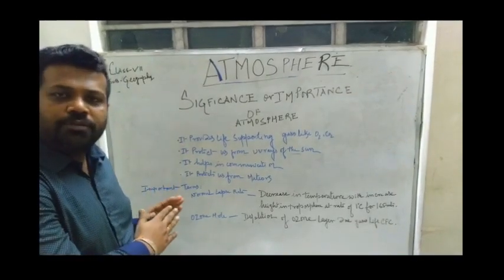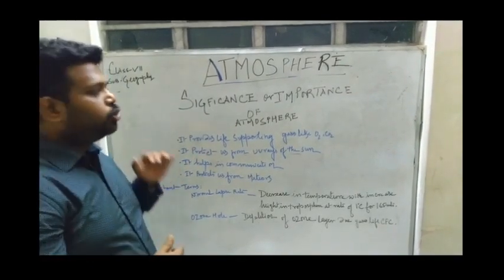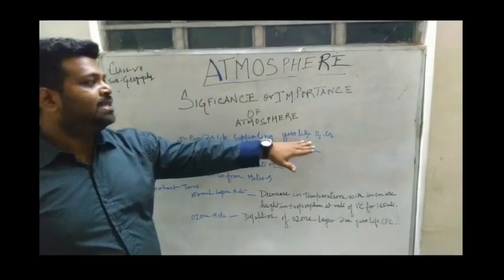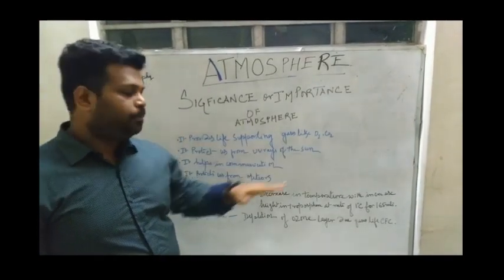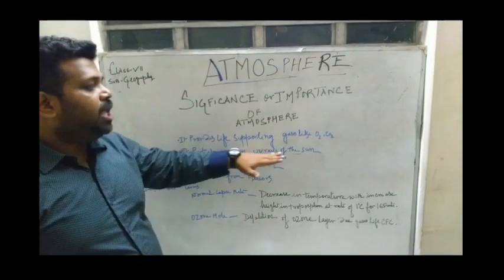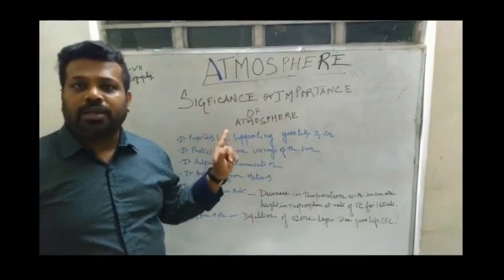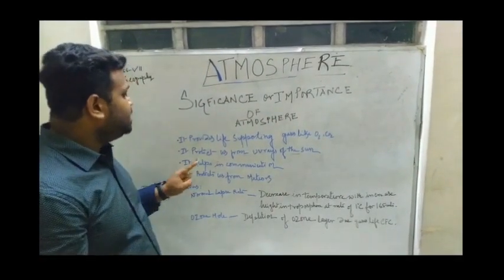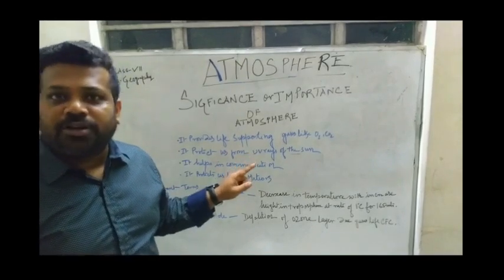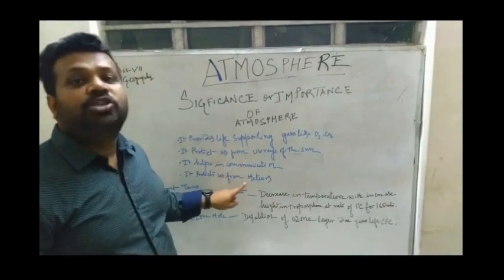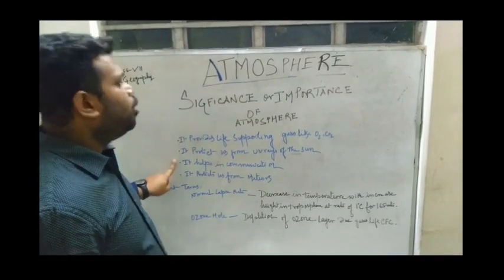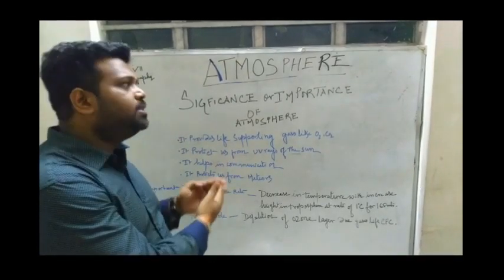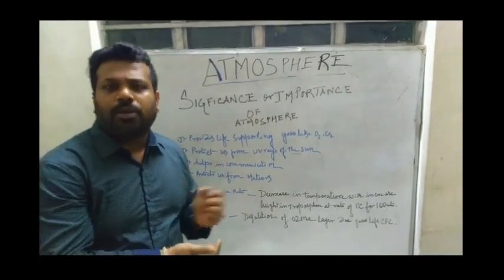You have read about the composition of the atmosphere and the structure of the atmosphere. From that we come to know that the atmosphere consists of life-supporting gases like oxygen and carbon dioxide. It protects us from the ultraviolet rays of the sun because the ozone layer is present. Next, it helps in communication because the ionosphere is present. It protects us from meteors. So these are the major importance or significance of the atmosphere. If you can collect more points, that also will be excellent.